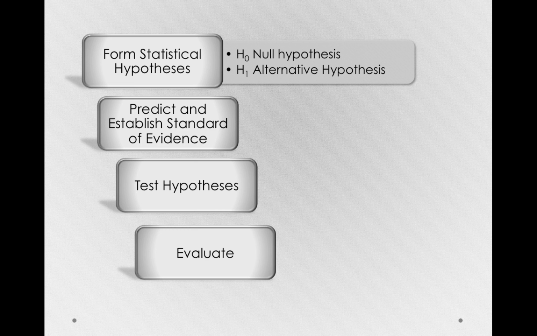The null hypothesis, the special hypothesis in science, simply states that whatever we measure in our sample, if it's different from the population, it's simply due to sampling error alone. And the alternative hypothesis states that the difference we observed is due to sampling error plus some true effect. And remember, our job here is to discredit the null hypothesis.